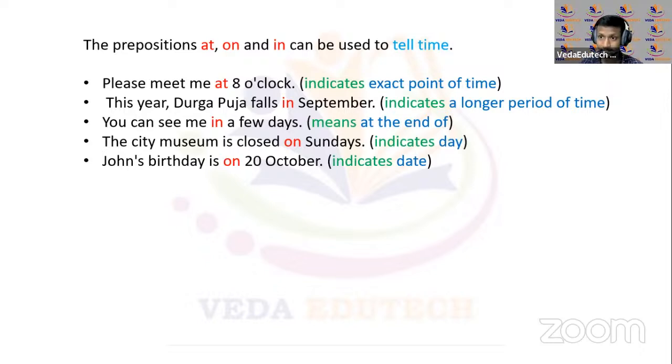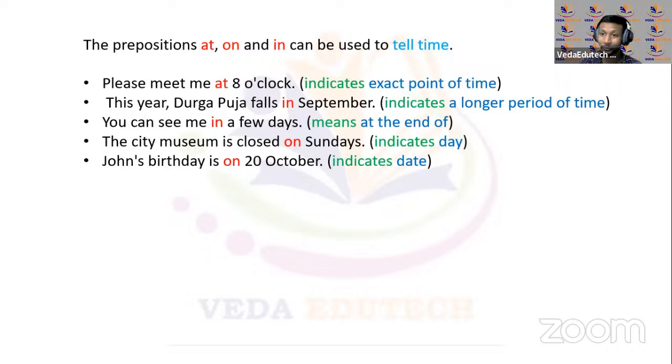In a few days, the city museum is closed on Sundays. A particular time there indicates a day there. Okay, on Sundays, generally on Sundays it's closed. John's birthday is on 20th October, indicates a date there. Okay, now आप लोग को समझ में आया होगा here what at, on and in are telling regarding the time there. At 8 o'clock, in September, in a few days, on Sundays, on 20th October, also any other date there.